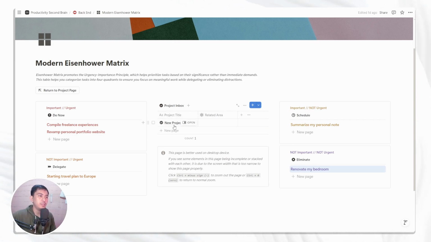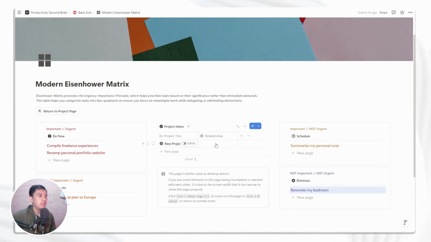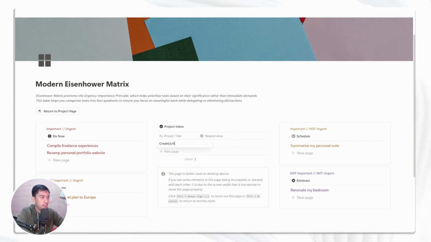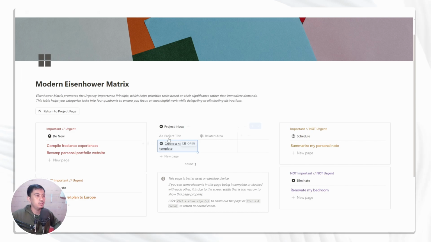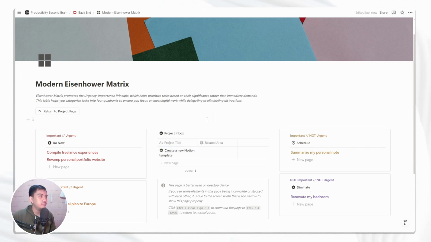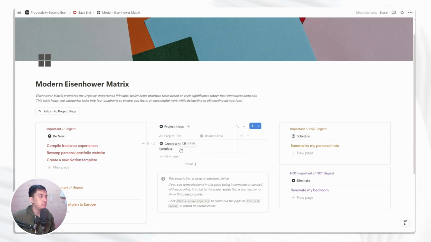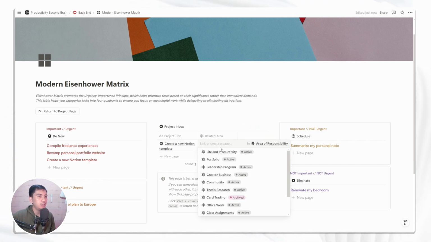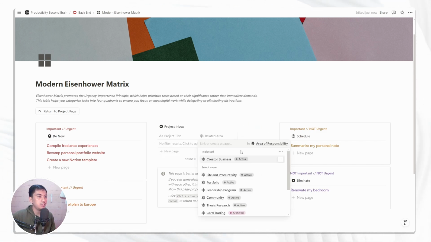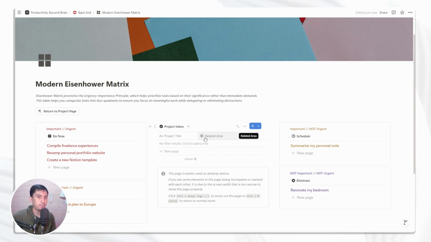And you are seeing the new project as well in the middle tab here. Let's put a good title here. For example, create a new Notion template. That's a good meta one. And let's say that this is something that I think I need to do very urgently and it's important. So you simply drag it, and we forgot to make a related area here. This is a creator business, and now it's gone from the project inbox. So this is the Eisenhower matrix.